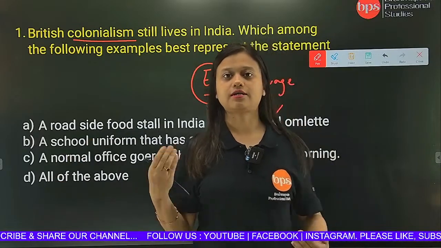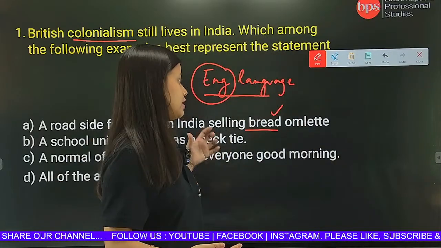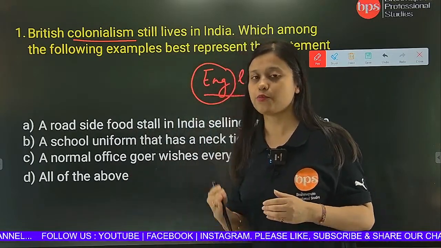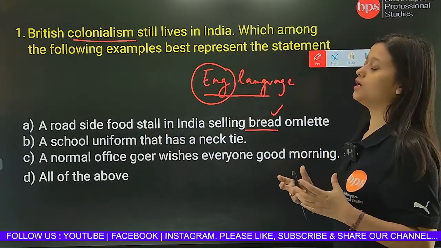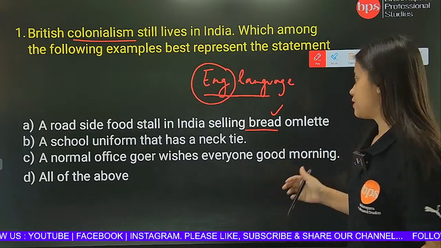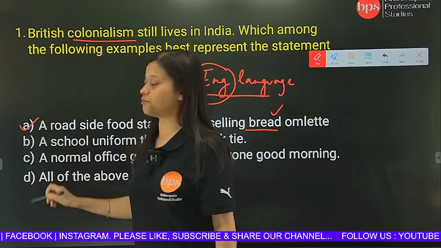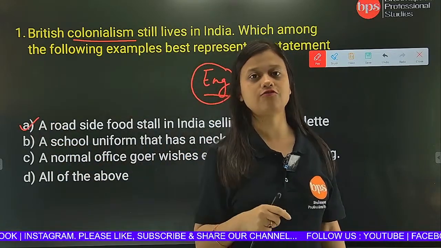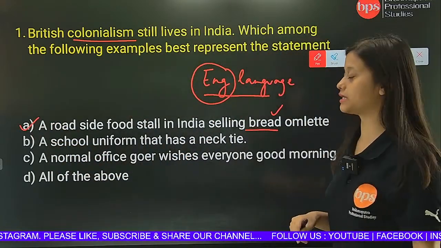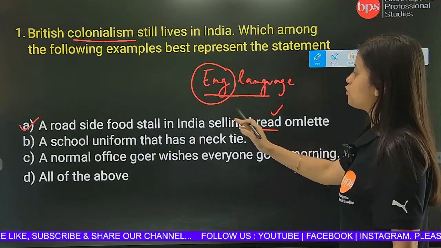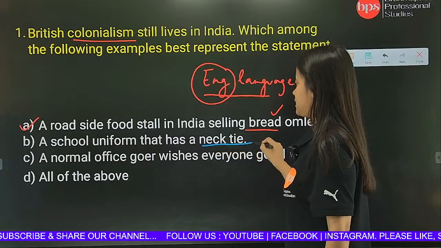When people started copying the Britishers, they also copied the British lifestyle, and that is how bread omelette has become a very normal thing for us. So we can say that a roadside food stall selling bread omelette is actually a representation of the continuation of British colonialism in India. Now let's move on to option number 2, a school uniform that has a necktie. The word necktie is here.